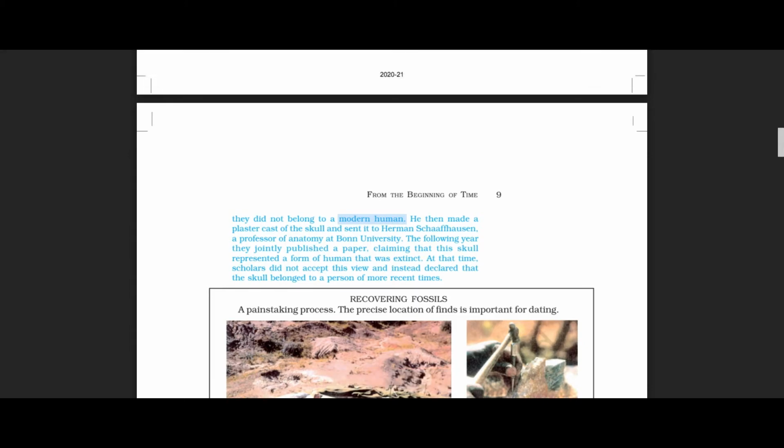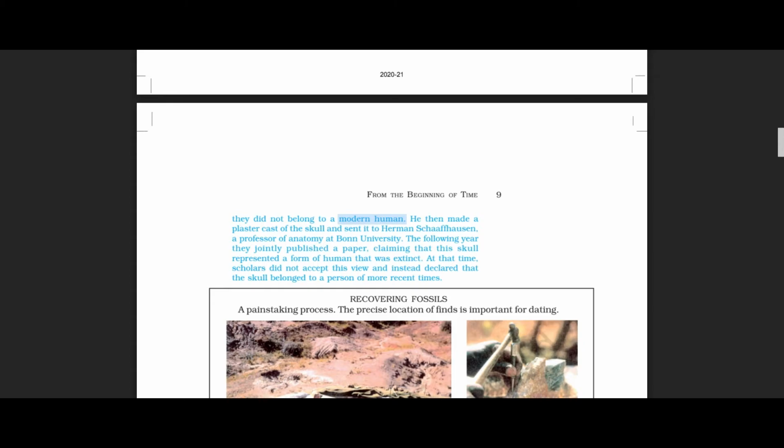So here it is saying that Karl Fahot, the local schoolmaster and natural historian, and the professor of anatomy, Hermann Schaffhausen, joined together, and in the following year, that means 1857, they jointly published a paper. In that paper they were claiming that they got a skull and it represented a form of human that was extinct from this world.